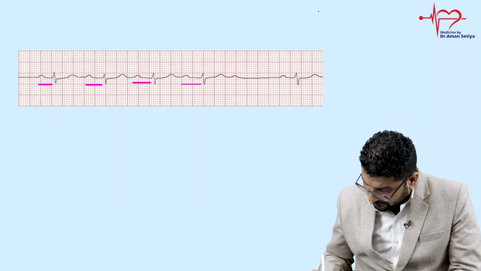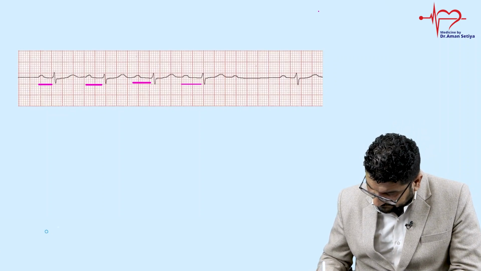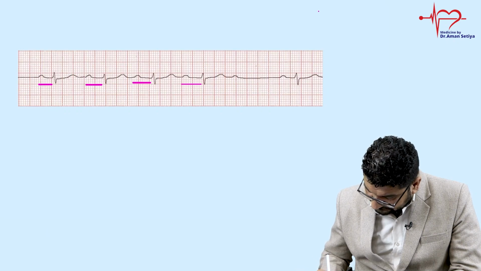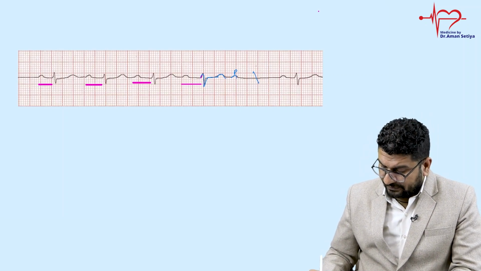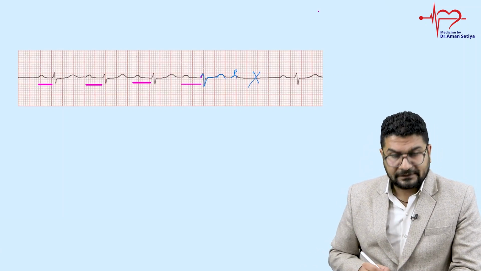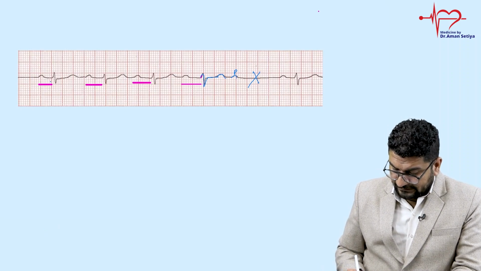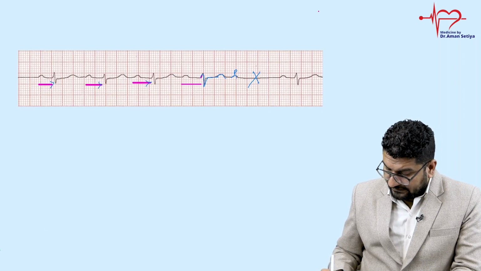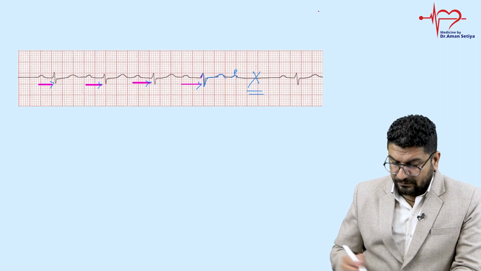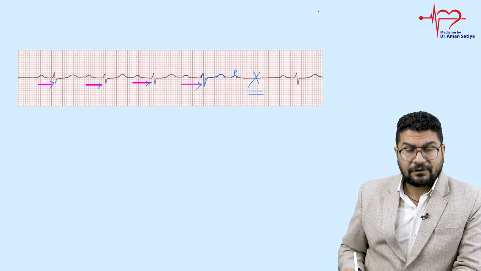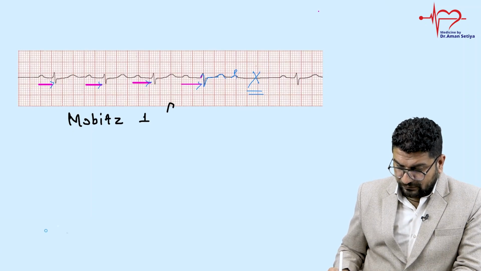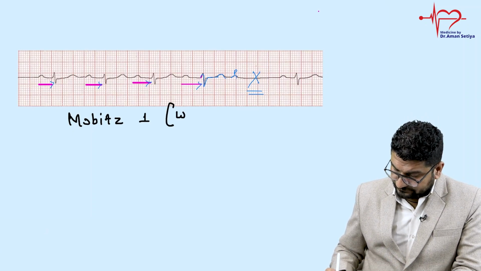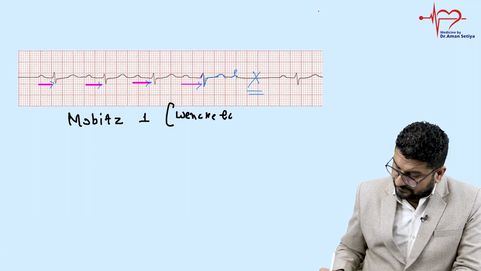Then here, this is QRS. Let me label this again. This is QRS. This is T. This is P. After P, what can you notice? There is a dropped beat. There is no QRS. So you can notice there is a prolonged PR interval with a dropped beat. Prolonged PR with a dropped beat, we call this Mobitz 1, also called the Wenckebach phenomenon.